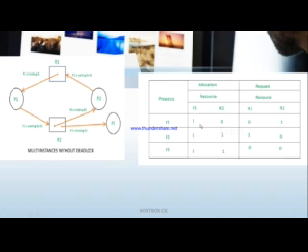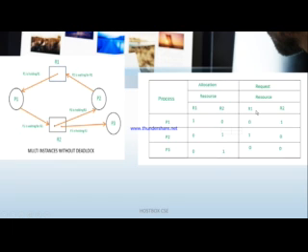First take the P1 resource allocation. As in the diagram, P1 is allocated R1. P1 is holding R1 and at the same time waiting for R2, not holding R2, so we can write 0 here. And P2, as per the diagram, is not holding R1 and at the same time is holding R2, so I am writing the R2 value 1 here. And P3, as in the diagram, is not allocated R1, and is holding R2, so I can write 1 here.